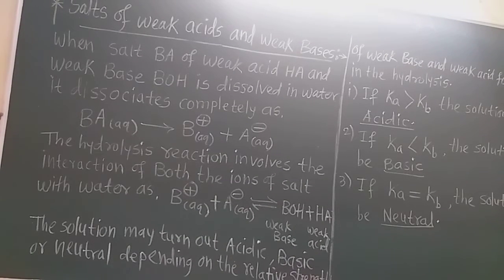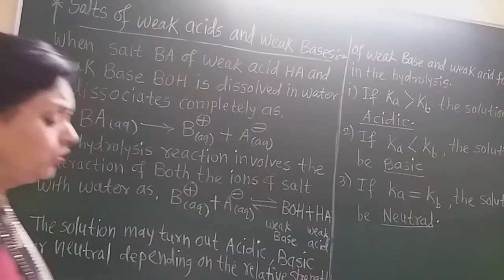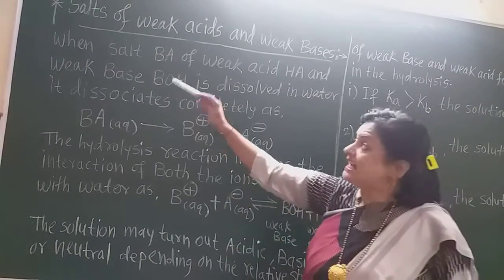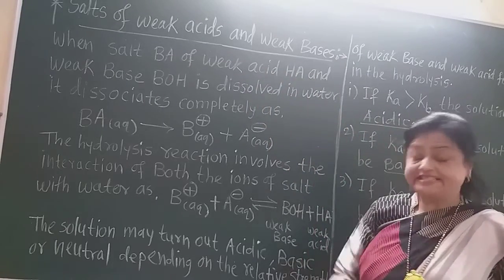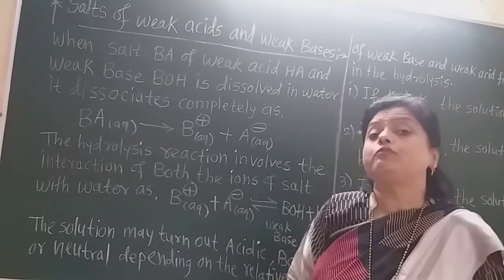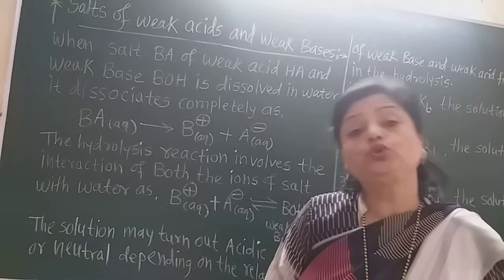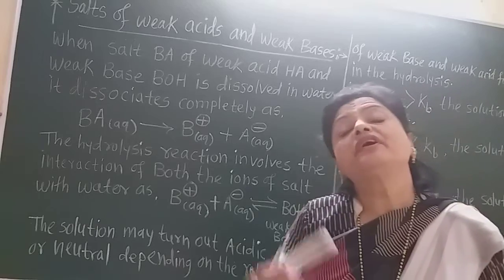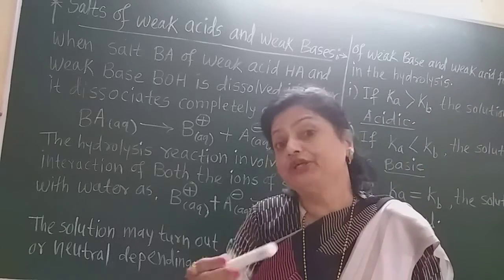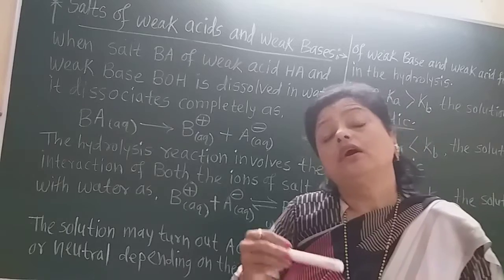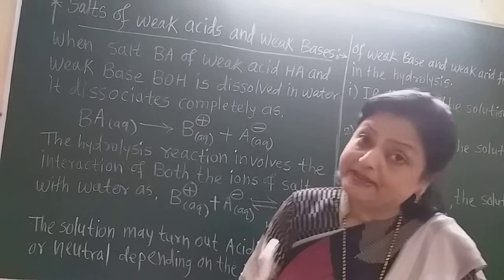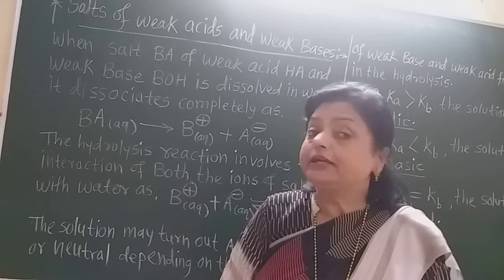Now again pay attention students on the blackboard. Here this is the fourth type of salt: salts of weak acid and weak base. Now when such type of salts dissociate into water, what happens? There is again formation of weak acid and weak base in that water. Then this solution, will it be acidic, basic or neutral? How can we determine that?